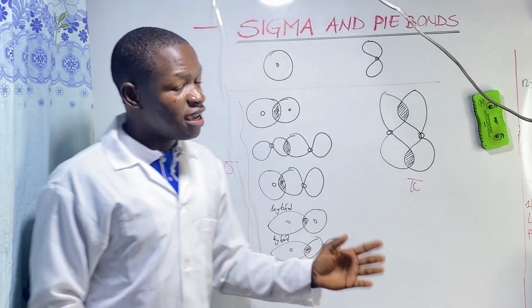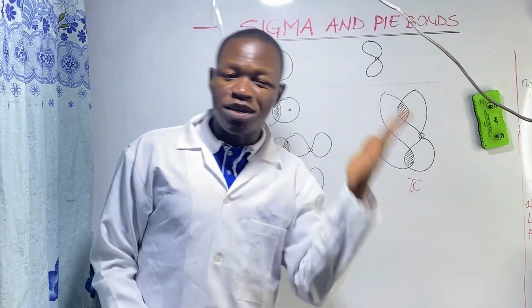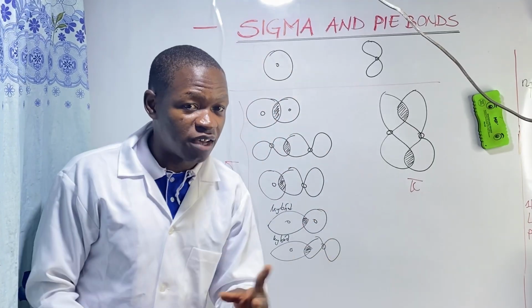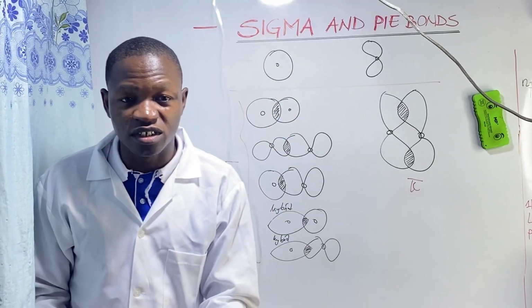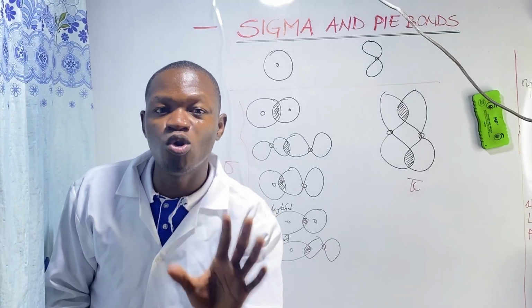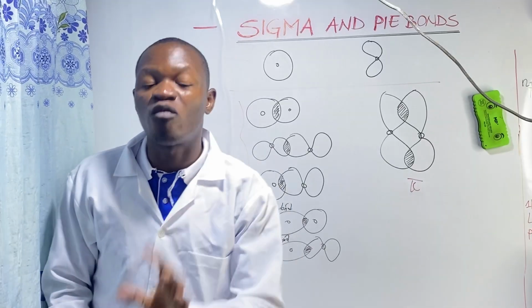Secondly, the lateral overlapping of p orbitals in pi bond formation generates a low degree of overlapping, or a low extent of overlapping.